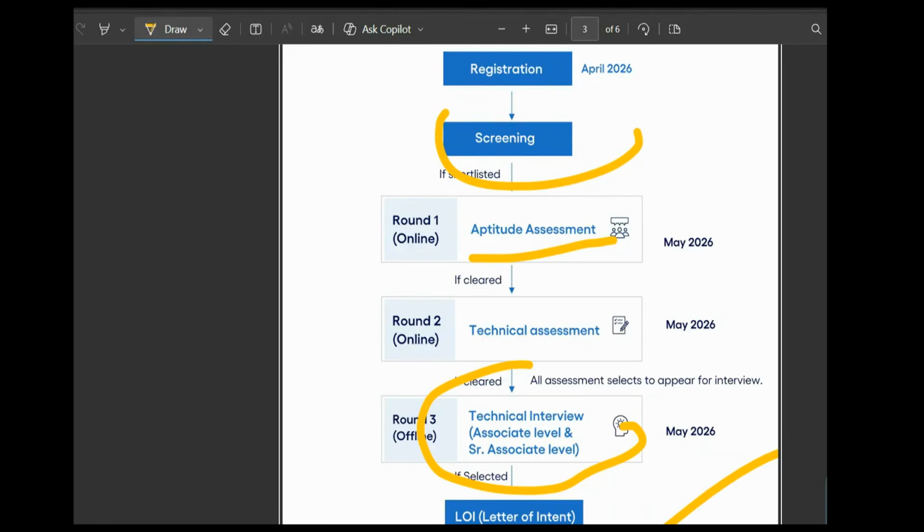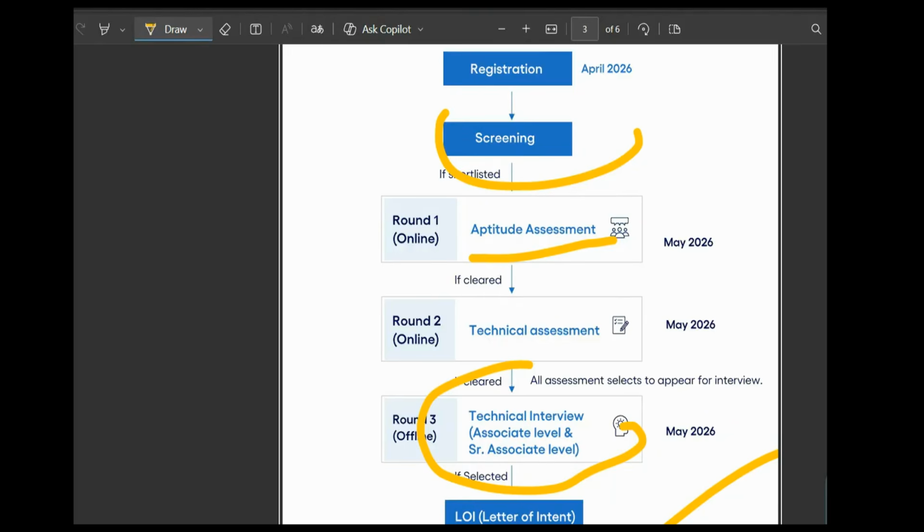Okay, and coming to the aptitude assessment, this round tests logical thinking, quantitative ability, problem solving, and time management is key here. Okay, this tests your logical thinking and speed. If you are slow, you may not clear this round. I hope you will get qualified.